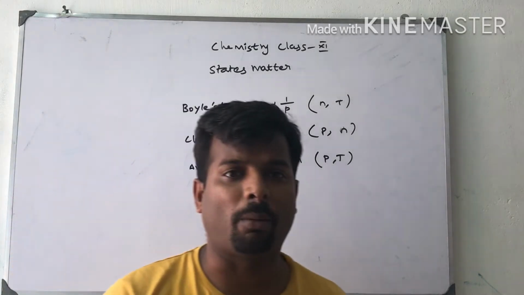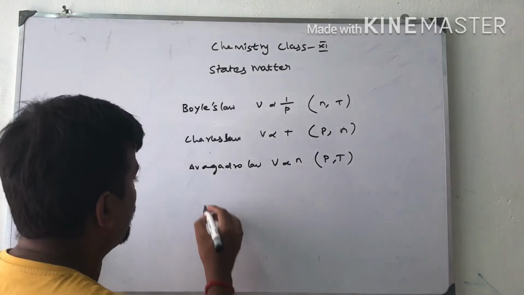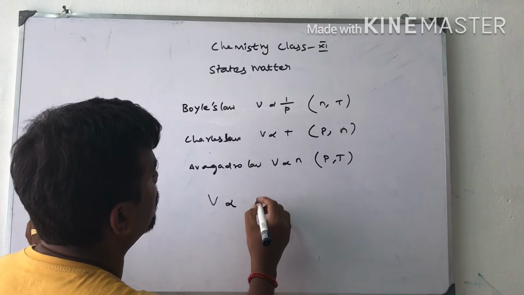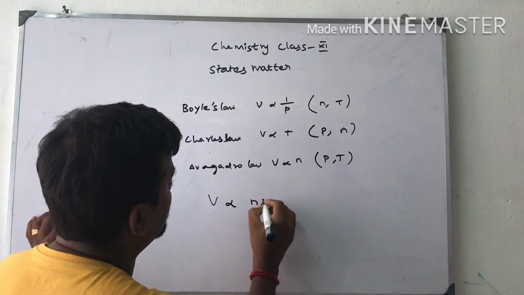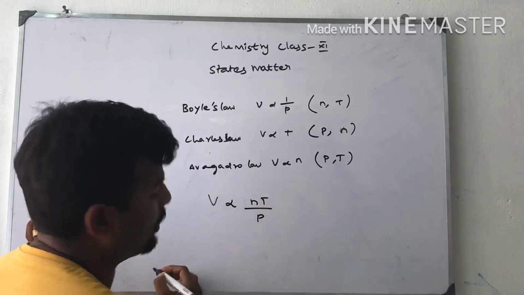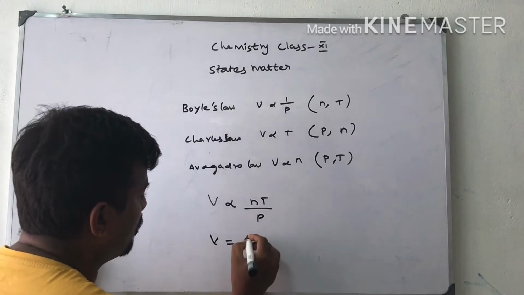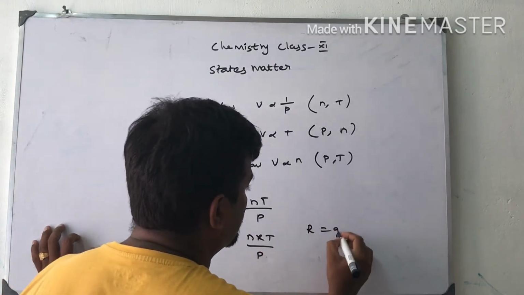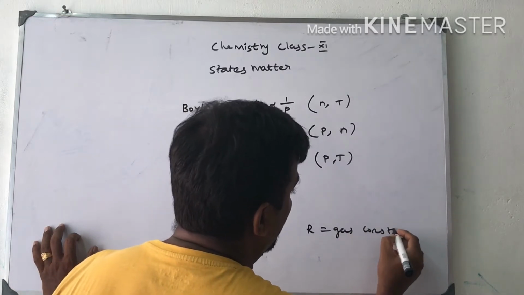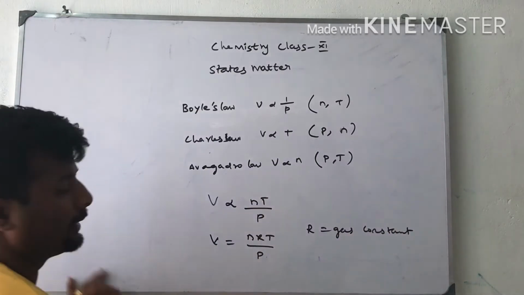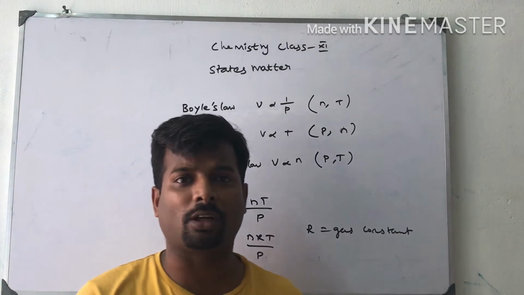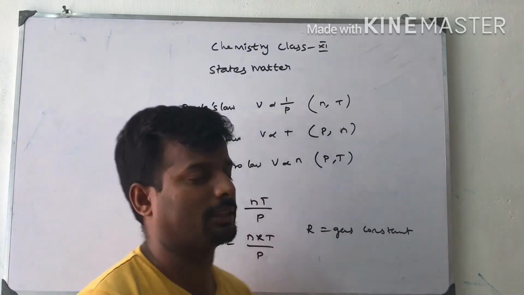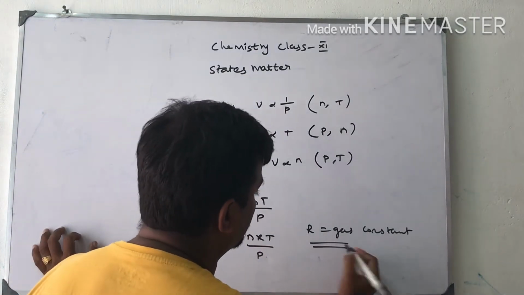Now we are going to combine these three laws. Volume is directly proportional to nT and inversely proportional to pressure. Volume is equal to nRT by P, where R is a gas constant. R is common to all the gases. R is a constant value for all the gases.